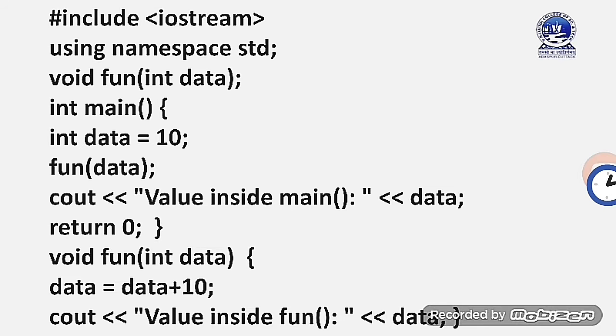10. Why? Because the variable data inside main and the variable data inside fon are two totally different variables. Any operation you perform on data inside fon will not affect the value inside main. Okay, it is the concept of call by value.